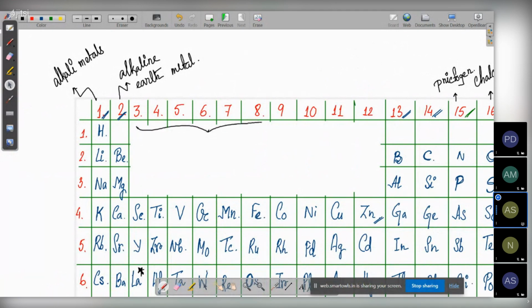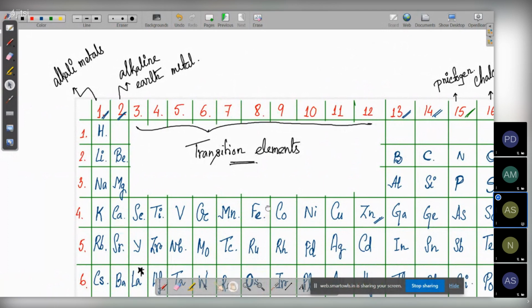Now from group 3 to group 12, these elements are known as the transition elements. So these elements are called the transition elements.